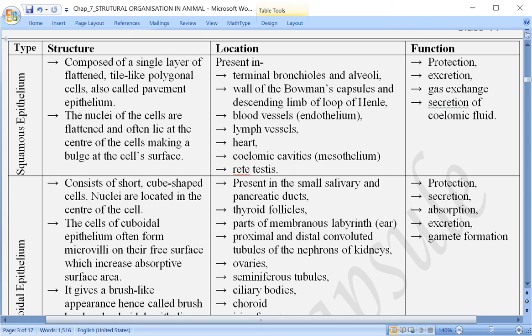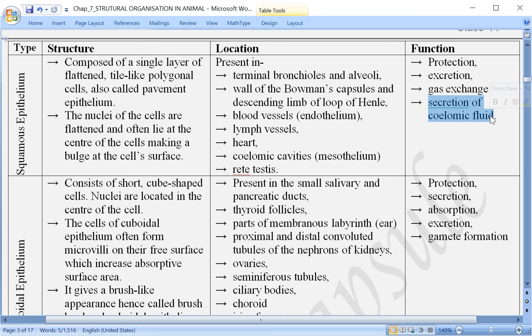Next one is talking about the function, what is the function performed by squamous epithelium: protection, excretion, gas exchange, and secretion of coelomic fluid. Here we discussed where it is present, coelomic cavities. So what function is it going to do? Here it secretes the fluid which is present in the body cavity or the coelom. That was the first one, squamous epithelium.